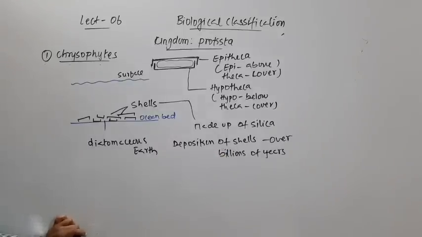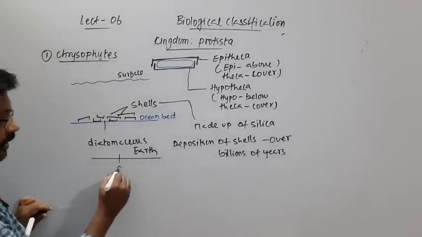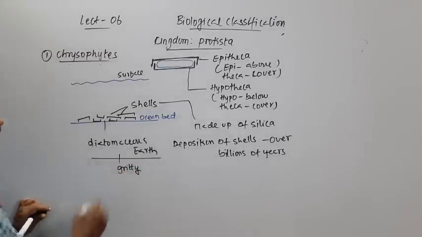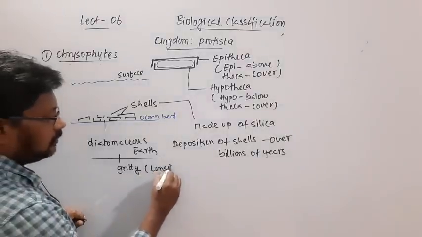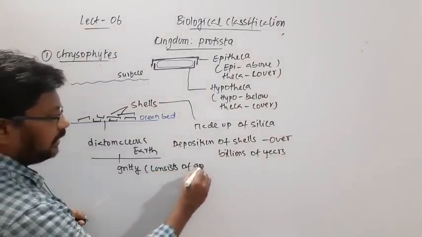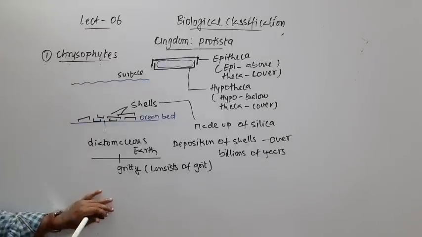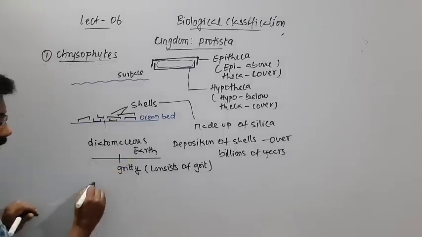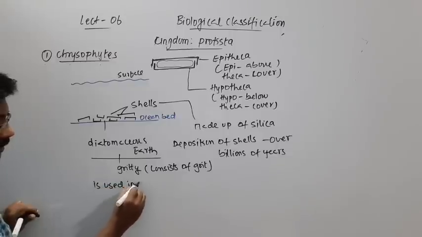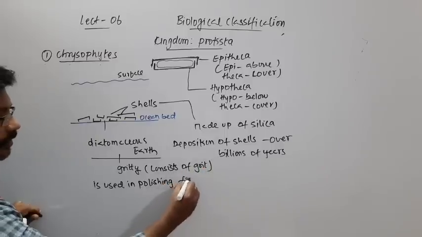of years, right? And this diatomaceous earth is gritty, so it consists of grit, and because of this, diatomaceous earth is used in polishing and then filtration.